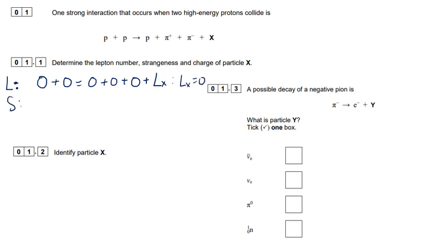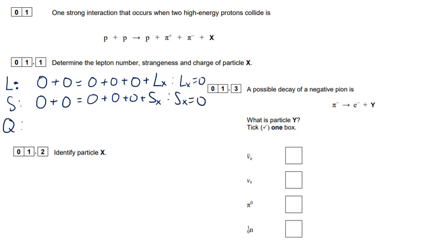Strangeness next. Well, for a particle that has strangeness, it must contain strange quarks. And protons don't contain those, because a proton is 2 ups and a down. And pions are made from ups and anti-downs, or downs and anti-ups, or ups and anti-ups. Okay, but they don't contain strange quarks. If they did, if you did factor that into a meson, you'd end up with kaons, which is something different. So 0 plus 0 plus 0 plus the strangeness of X. So again, trivially, that's 0.